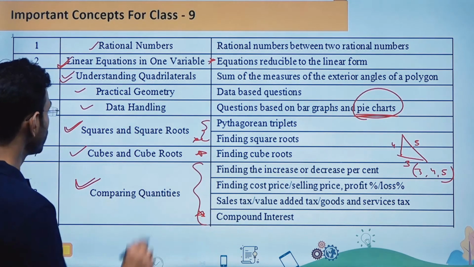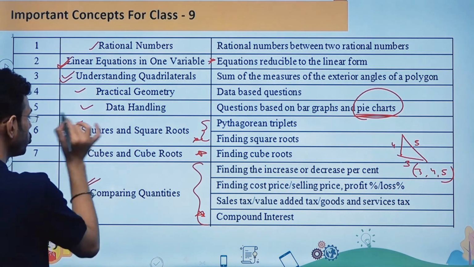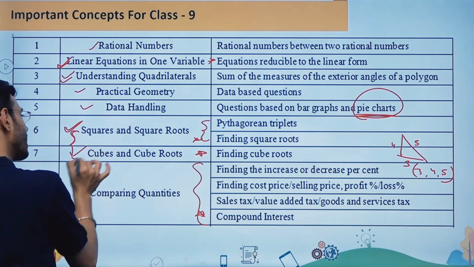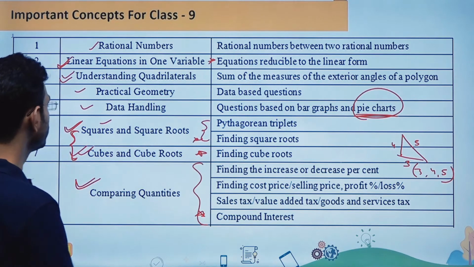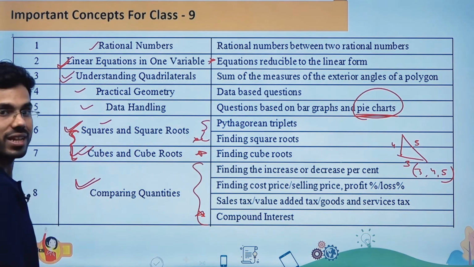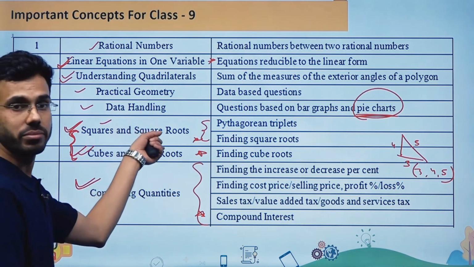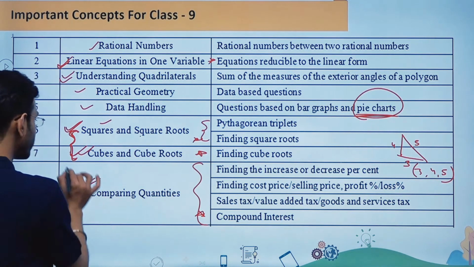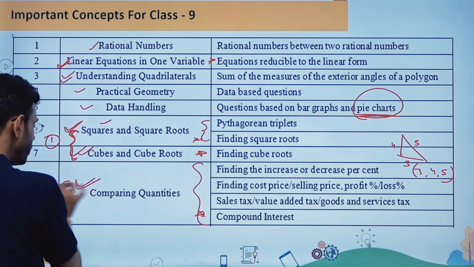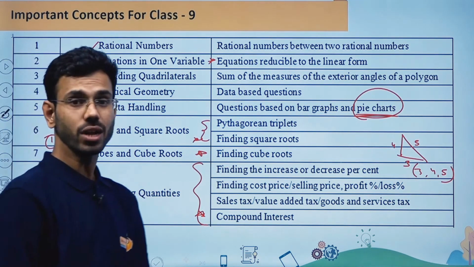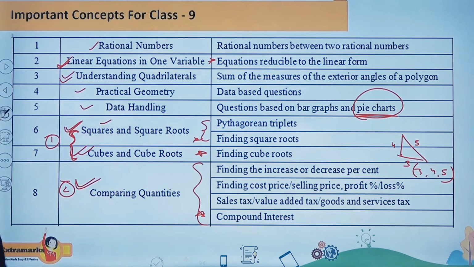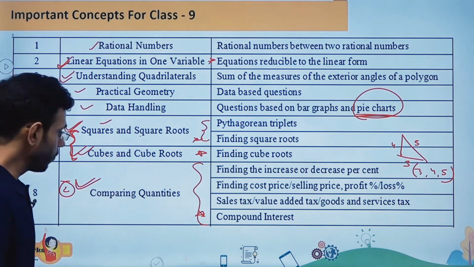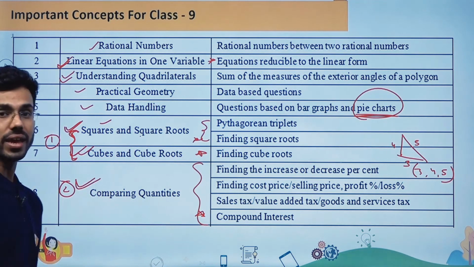One thing is when I'm combining these two concepts. One question they can ask you from here, or a second question again from this chapter. So this is one more probable case for the complete chapter, again I'm saying. Then the second probability is comparing quantities. That means you can get two questions from these two chapters and two questions again from comparing quantities.